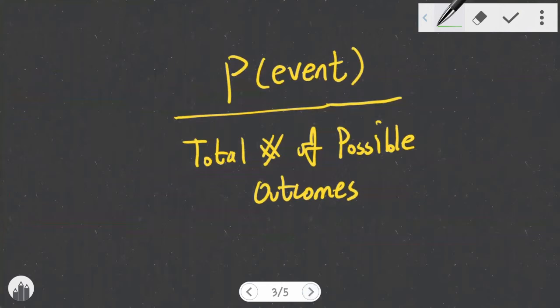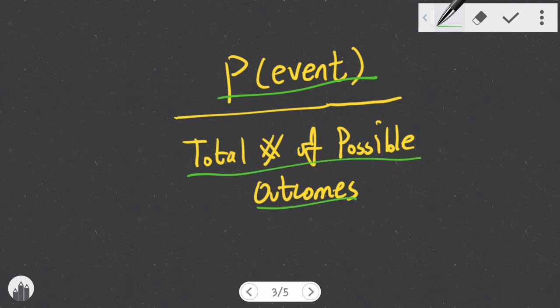Probability: the likelihood of something to happen. If we define P as the number of certain event happening, the probability of P happening is P divided by the total number of possible outcomes. This is probability.